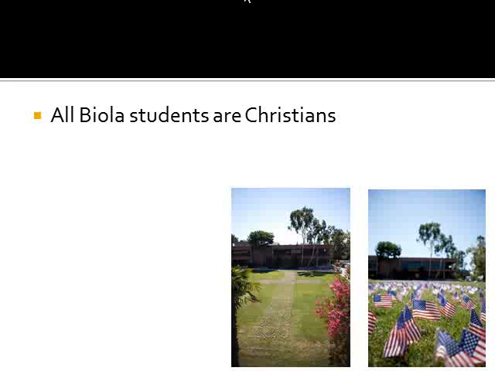All Biola students are Christians. Yes, and that's a picture of a cross made out of American flags on Metzger lawn.